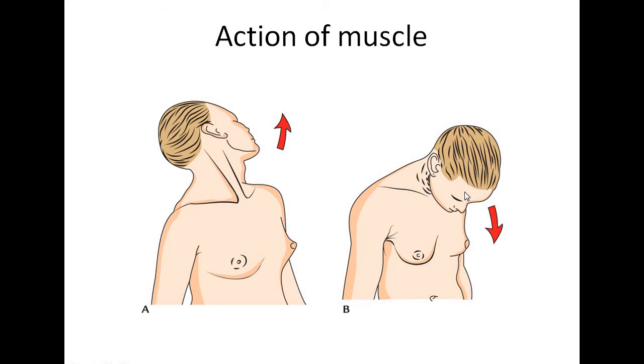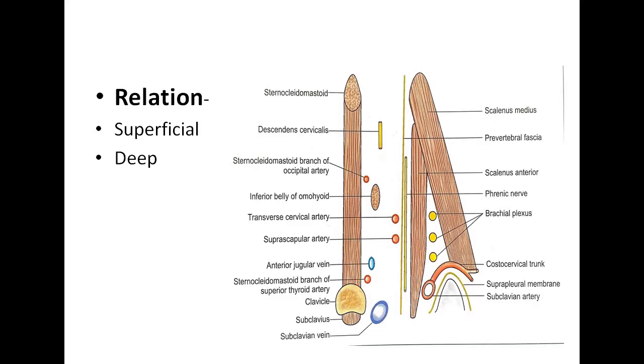When both the muscles contract, it will pull the head forward, as in lifting the head from the pillow or bending the head during eating of the food. The third action of this muscle is that it will act as an accessory muscle of respiration during deep inspiration.